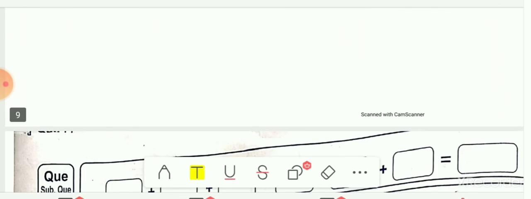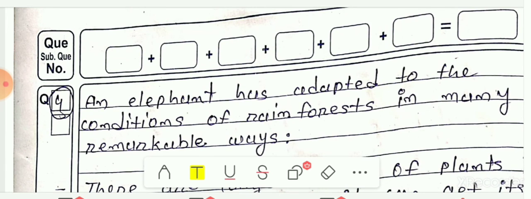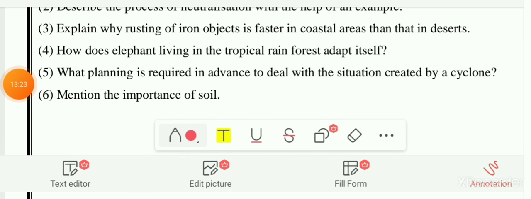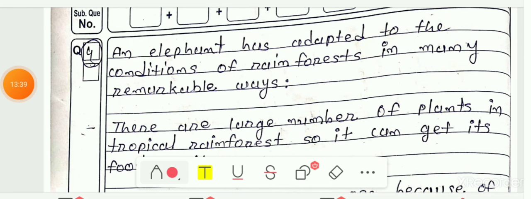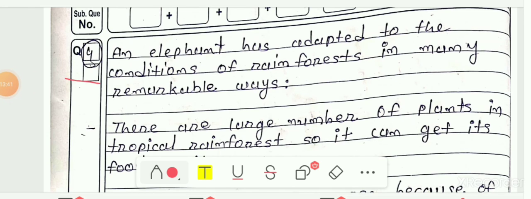The next question was question number 4. How does an elephant living in the tropical rainforest adapt itself? Now let me see the characteristics of elephants that it adapts for the tropical rainforest. An elephant has adapted to the conditions of rainforest in many remarkable ways.